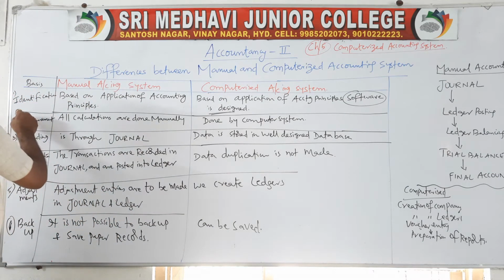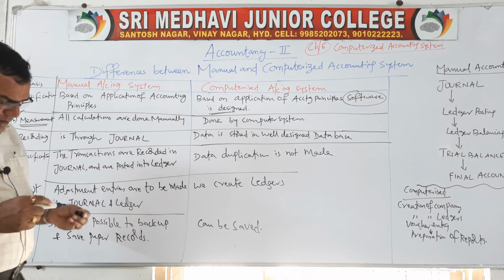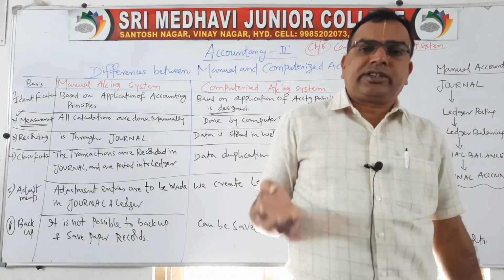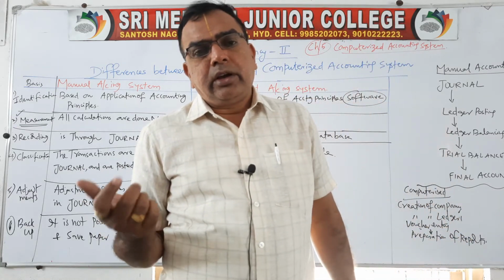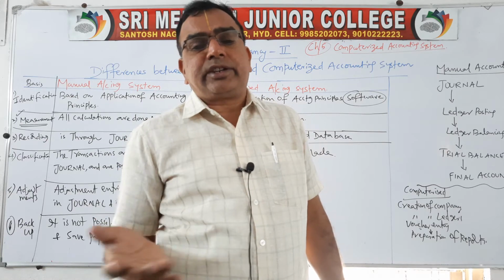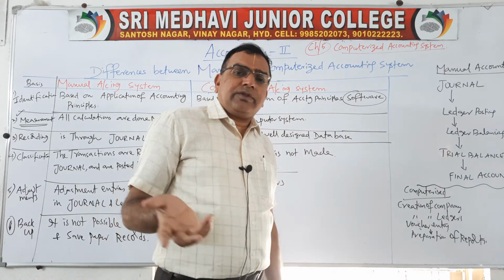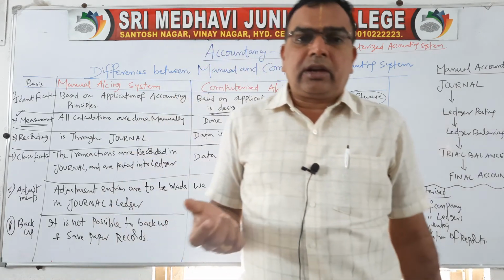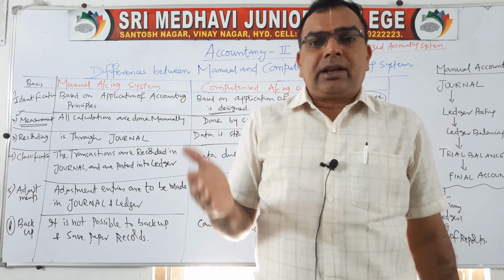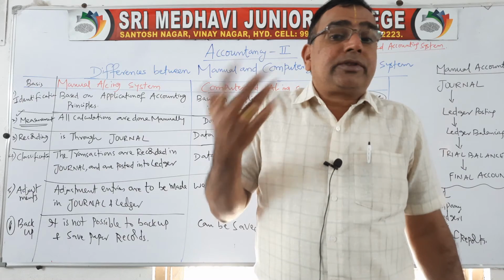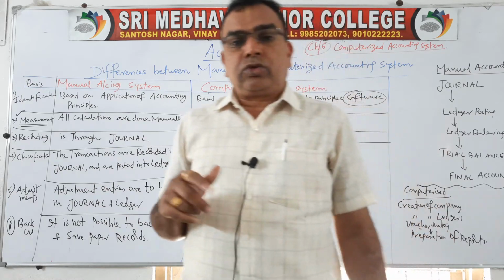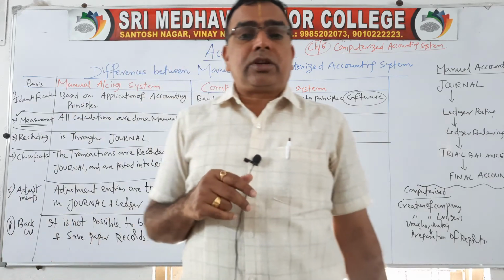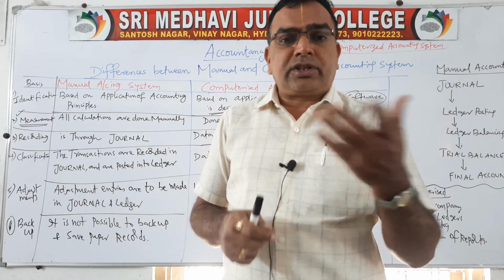Then, measurement. What do you mean by measurement? Means measuring the transaction, like calculations. Measurement means calculations. As part of accounting, we have to do a lot of calculations like addition, subtraction, multiplication, division, balancing. You are very well aware of those calculations. Whenever you are doing accounting, for ledger balancing, first you will be doing addition. Then you will be doing subtraction, that means highest total minus lowest total. That will give you the balance. Sometimes you have to apply multiplicative techniques, like depreciation. You have to calculate 5%, 10% depreciation.